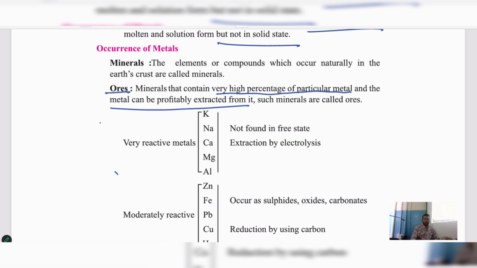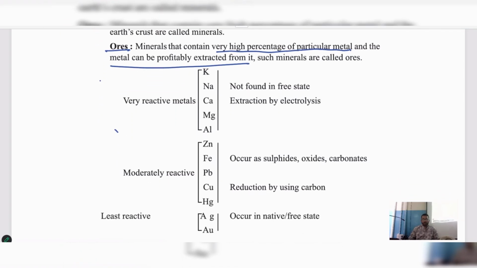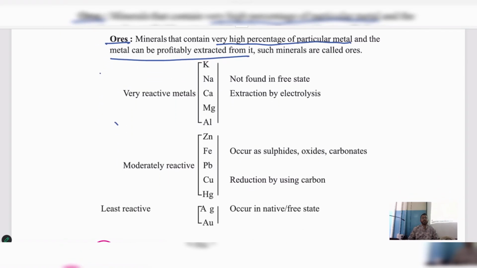Now, look at here, children. Do you remember the reactivity series which we have discussed in the previous class? Reactivity series, do you remember?